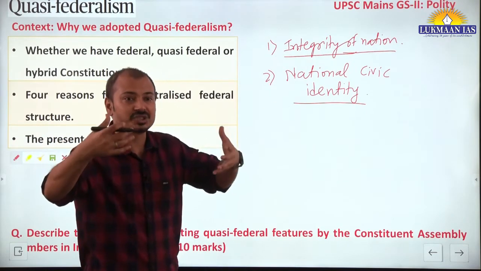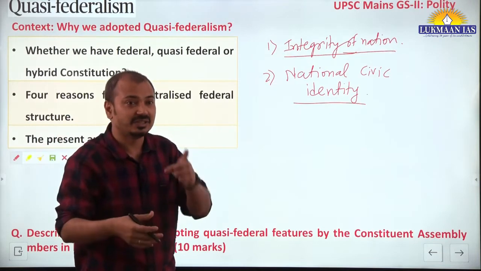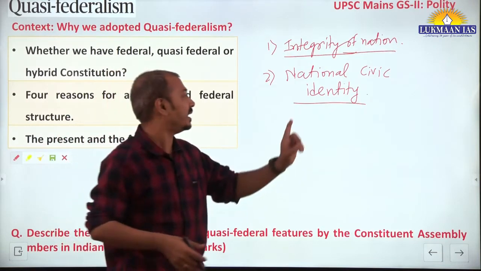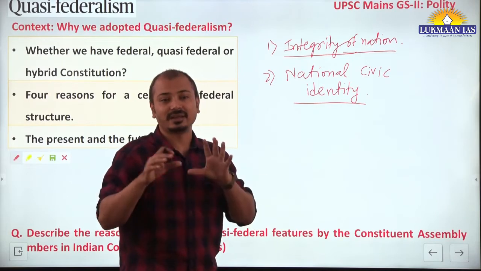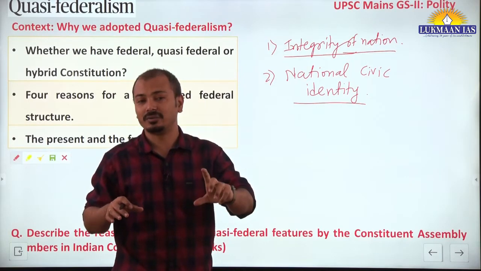So to forge all these identities into a single national civic identity, it was felt that there should be a strong central government.